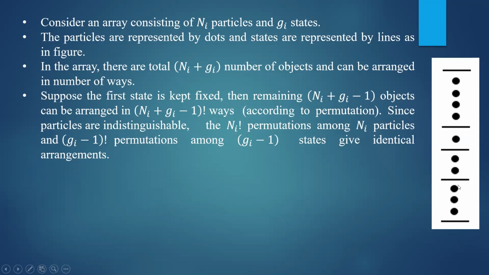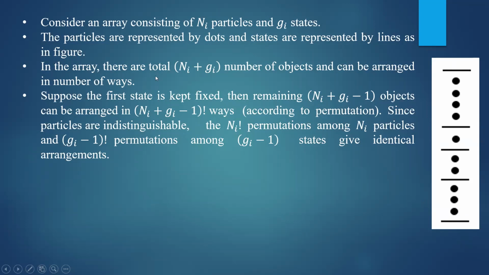Therefore, the other things can be arranged according to permutation. What is the total number of other things? If you fix the first state, then the remaining objects are Ni plus Gi minus 1.